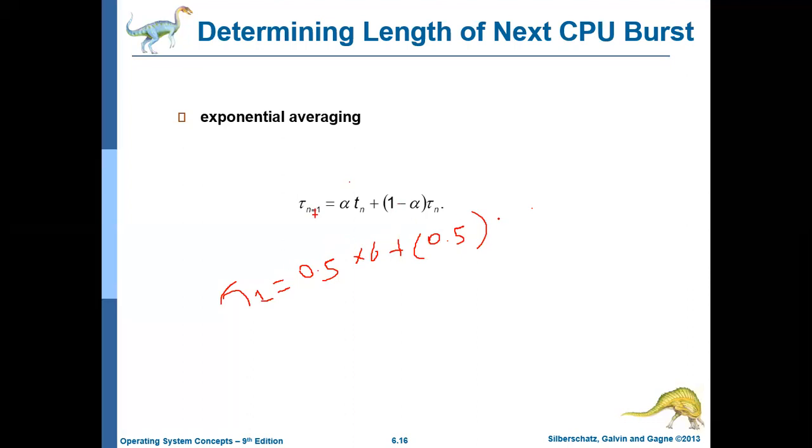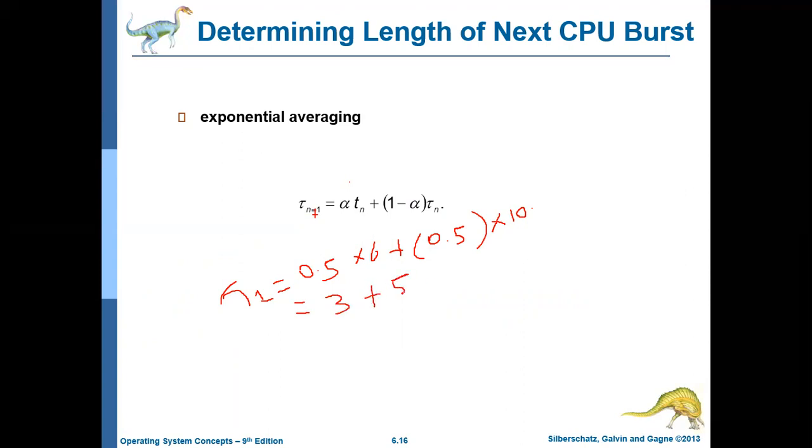So tau n is nothing but tau 0, and the tau 0 value we assumed is 10. So it is 0.5 into 6, which is 3, and 0.5 into 10, which is 5.